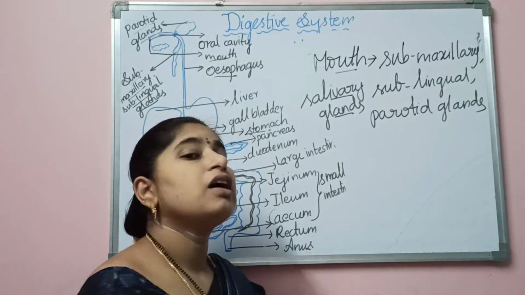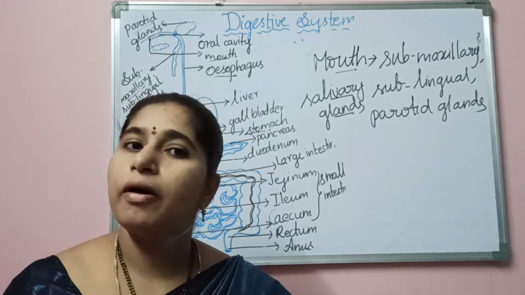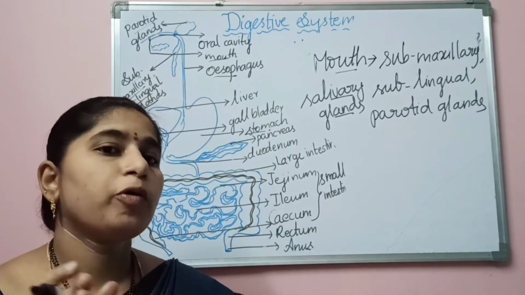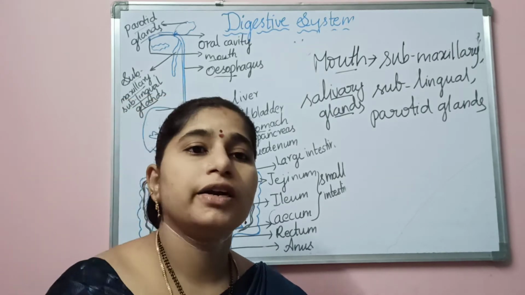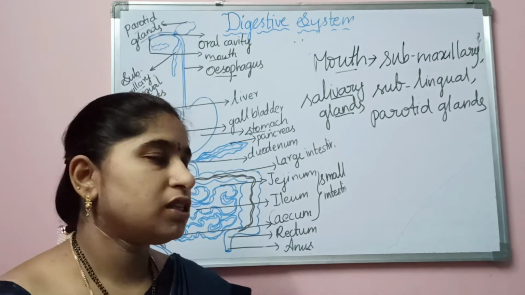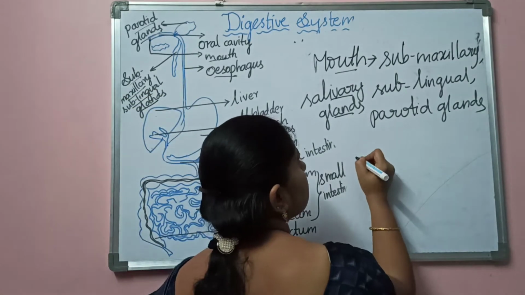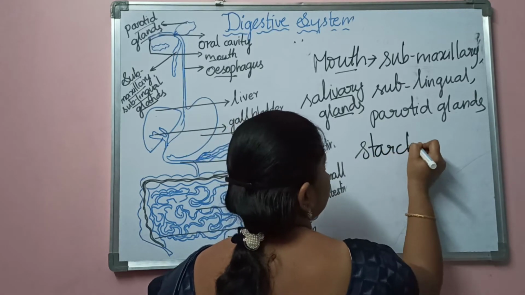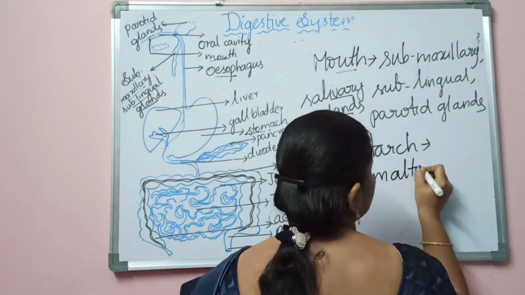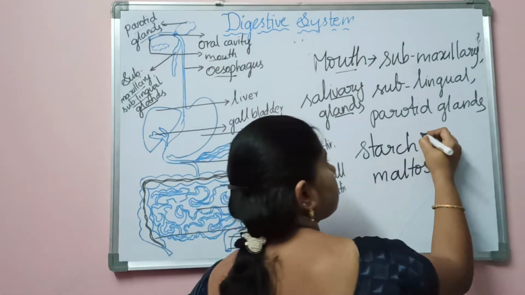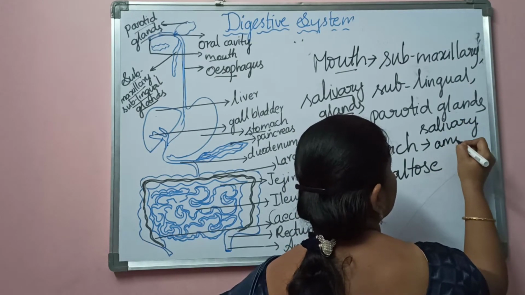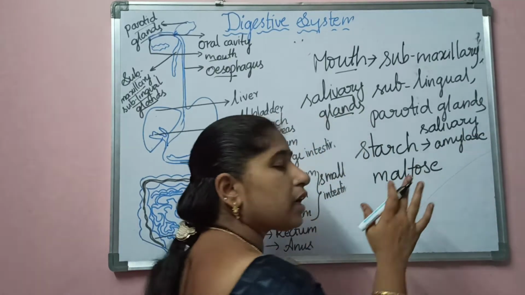The starch cannot be digested easily in our body. It's a complex sugar. Complex sugars can't be digested directly in our body. They should be broken into simple sugars, which dissolve into the blood, through which we get energy. So who will do that process? The salivary amylase will convert this complex starch into maltose. The enzyme salivary amylase will break down this complex starch.